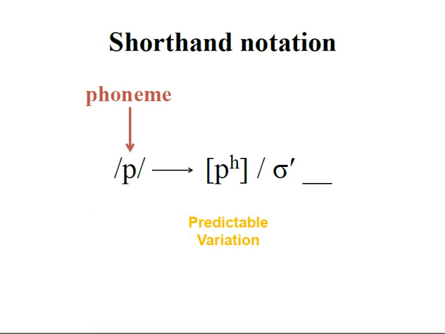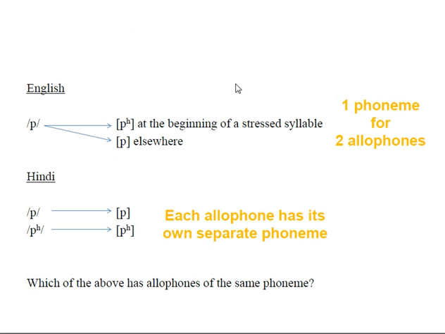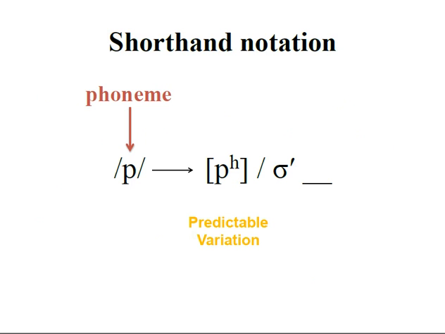We saw in the previous slide that, for example, in English, we have this single phoneme, and sometimes it's pronounced as an aspirated phoneme when it occurs here, and sometimes it's pronounced as an unaspirated phoneme. Well, this slide is just another way of saying the exact same thing, using a sort of linguistic shorthand. The first element that we see there is the phoneme. We see the P IPA symbol surrounded by two slashes, which means it's the mental representation, it's the phoneme.